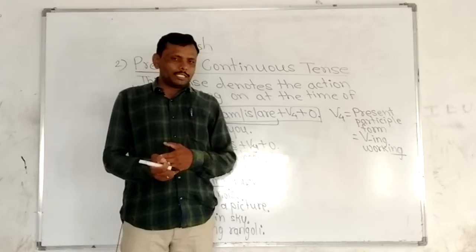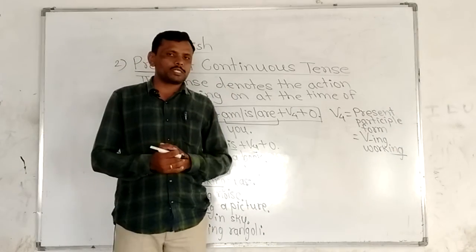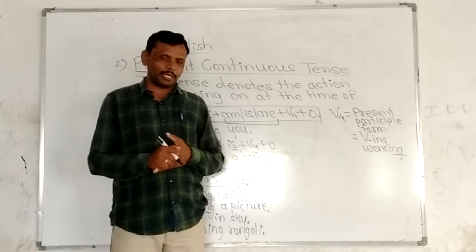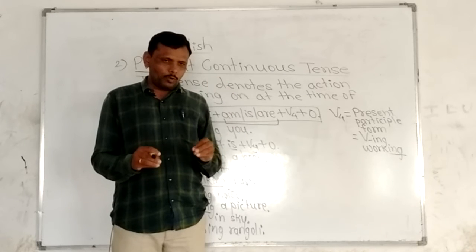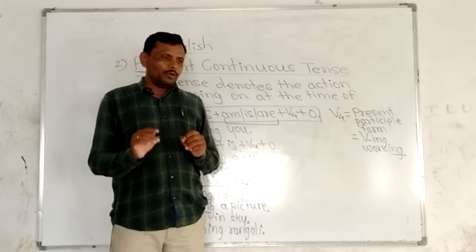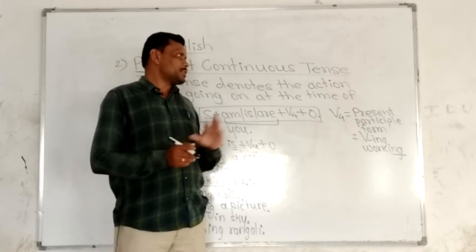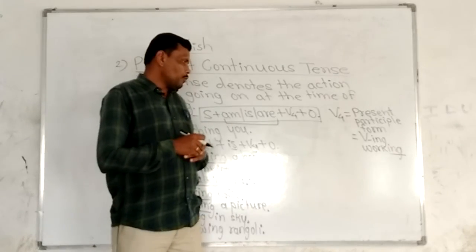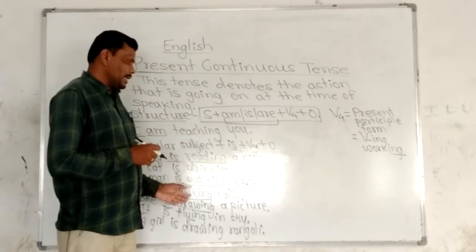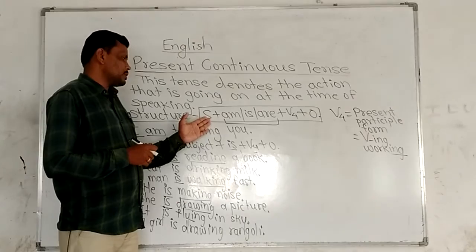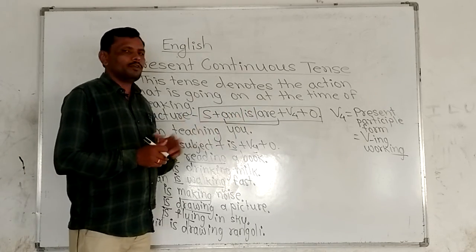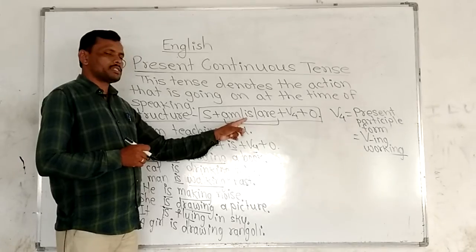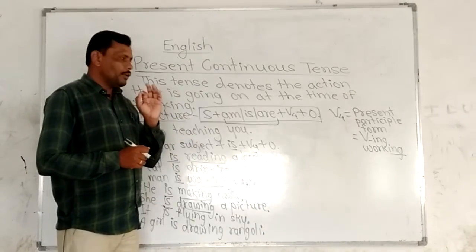We have learned that present continuous tense is used to speak about the action that is going on at the time of speaking. Now at this time, at the present time, whatever actions are going on, those actions are spoken in this present continuous tense. You have to try to make this type of sentences. You have to use the structure subject plus am, is, are plus V4. After I we have to use am and V4, and after singular subject we have to use is and V4.